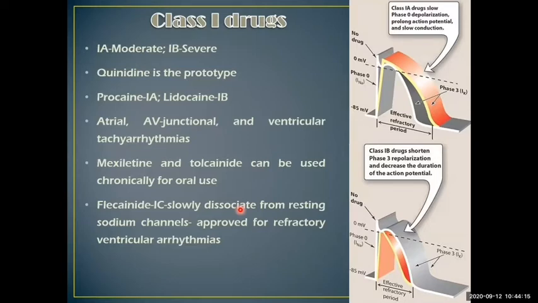Generally class 1 drugs are used in case of atrial, AV junctional or ventricular tachyarrhythmias. Drugs such as mexiletine and flecainide can be used chronically, orally, in patients suffering from arrhythmias.